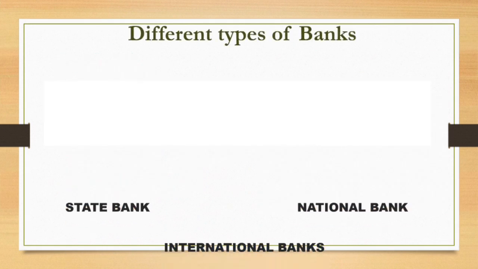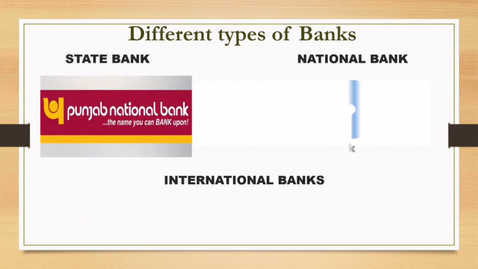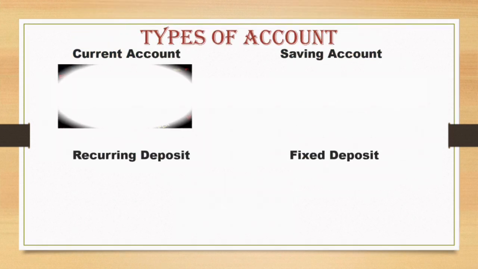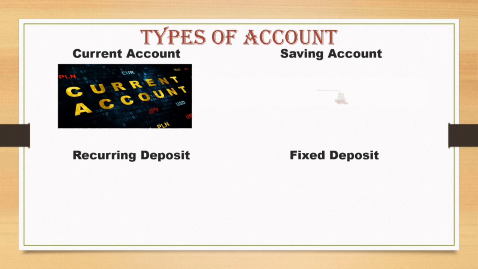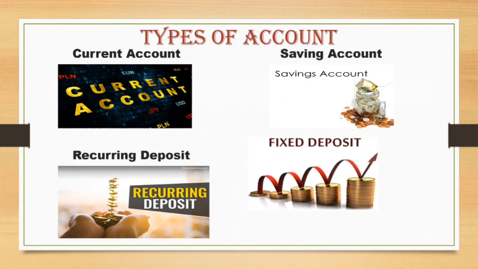We have different types of banks like state banks, national banks and international banks, like Punjab National Bank and State Bank of India. Then international banks like HDFC, IDBI and many others. In a bank we have different types of accounts like current account, saving account, recurring deposit account, fixed account.